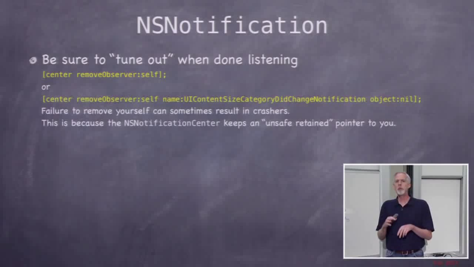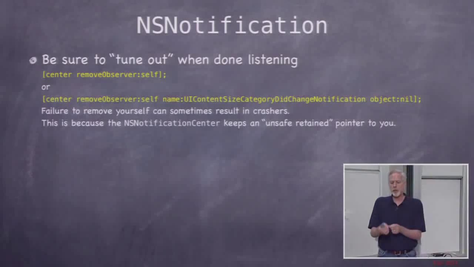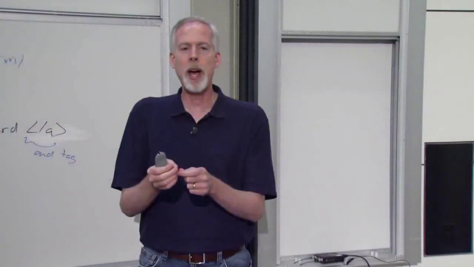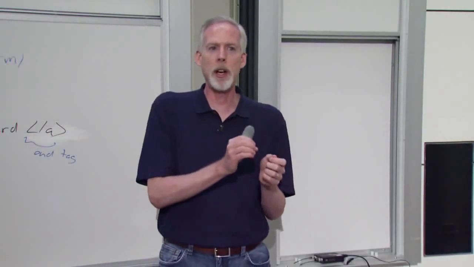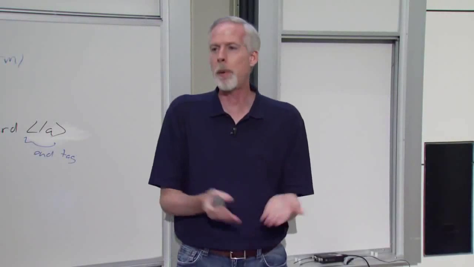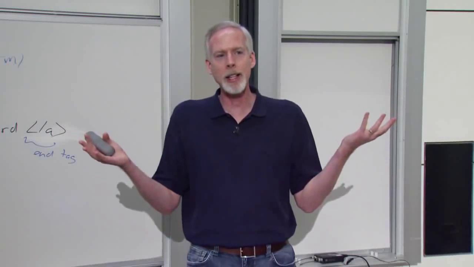Now, why are they using unsafe retained here? Clearly, for backwards compatibility, this really should be weak. Okay? It would be awesome for this to be a weak pointer to you, because then if you went out of the heap, it would be set to nil inside the notification center. It would never try and send you any messages. But you know, the whole weak mechanism of setting things to nil automatically, that's an iOS 6, iOS 7 only thing. So if you had an app that was running on iOS 5, that wouldn't work. And if this depended on that, it would be bad.